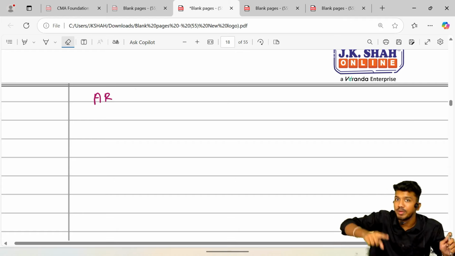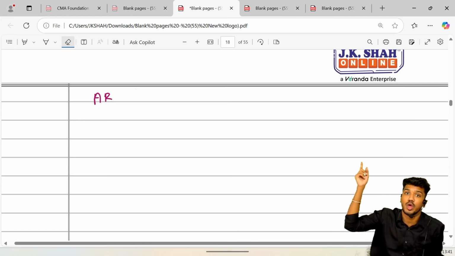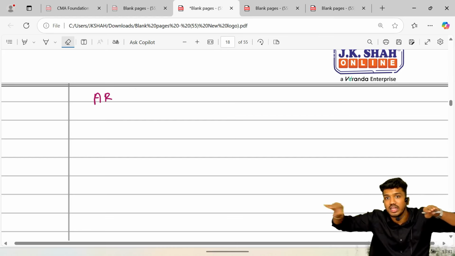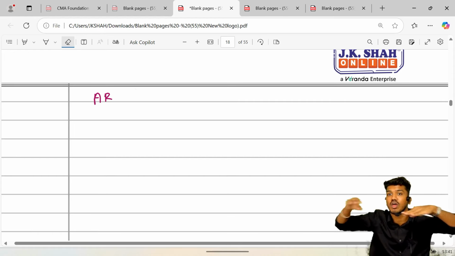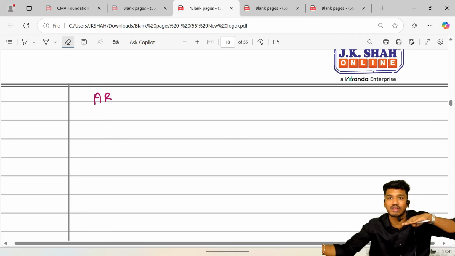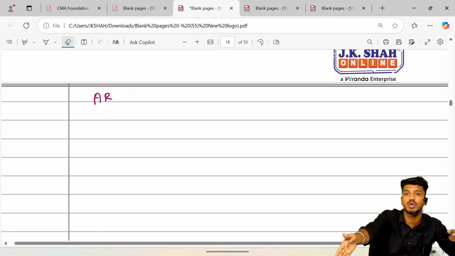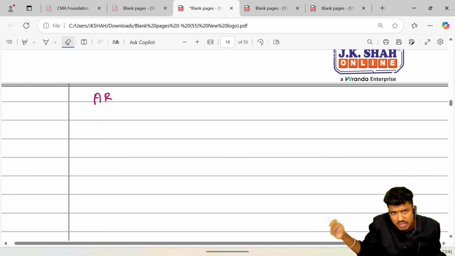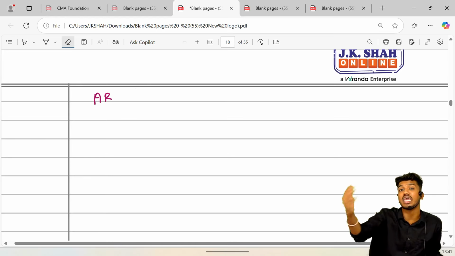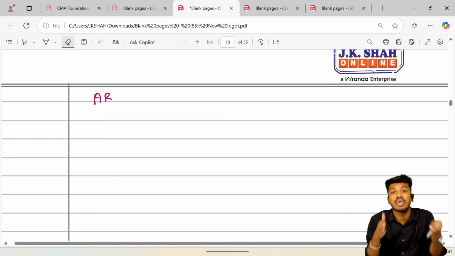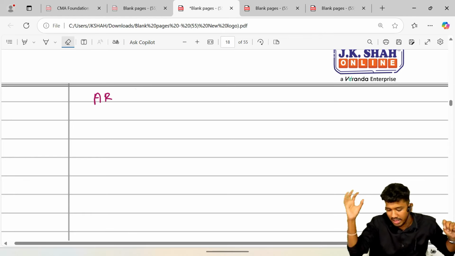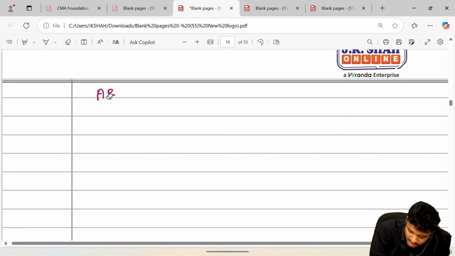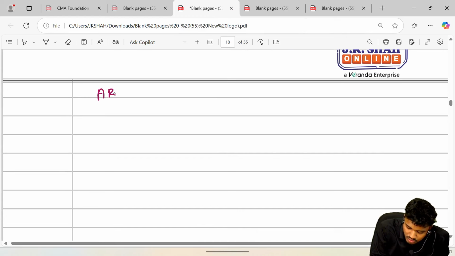Understood? So the monopolist does price discrimination, whereas the assumption in perfect competition was a single price. That is the only reason the average revenue curve was horizontal and parallel to the x-axis. But in the case of monopoly, the monopolist conducts price discrimination, and in that case the price for each consumer would be different. Hence AR would be different. Correct? And mind you guys, the AR curve is also called the demand curve. Why? Because of its very shape. You will come to know soon.